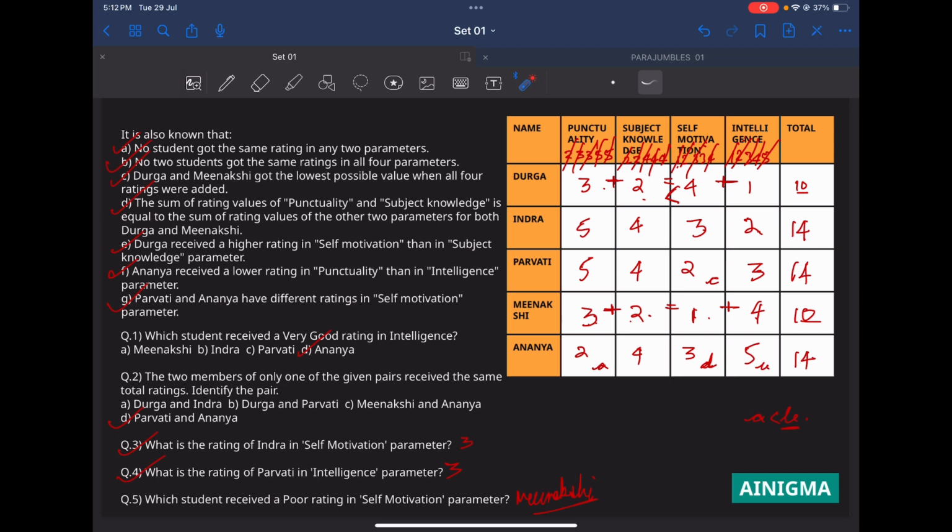And I started from Durga here because of this condition, this greater than condition, because we would have been left with 2 possibilities, 1 4 and 4 1. Similarly you would get 1 4 and 4 1 here, and then would have eliminated this, and that would be your solution. So this was the set.